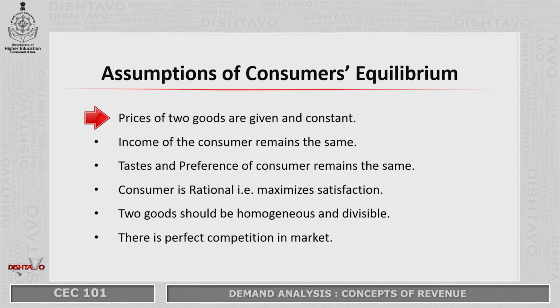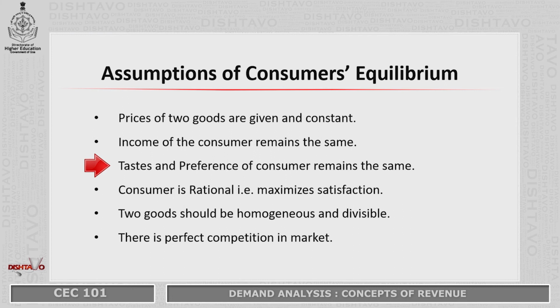Now, before we go to how consumer's equilibrium takes place, we need to understand the assumptions of consumer's equilibrium. First, we assume that the prices of two goods are given and are constant, meaning the price of good X and the price of good Y are given and they do not change. Second, we assume that the income of the consumer remains the same, because any change in income would complicate the calculation. So, we assume that the income of the consumer remains the same.